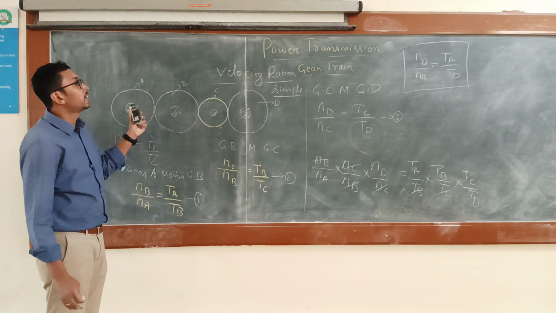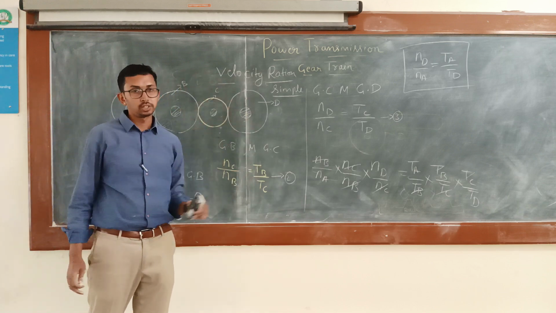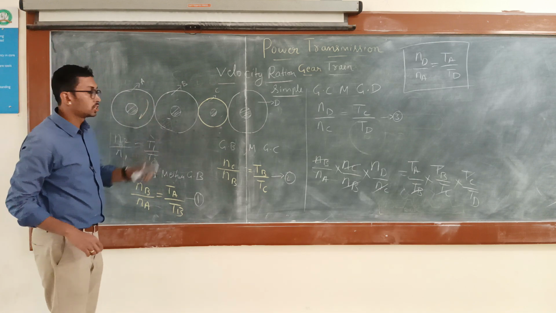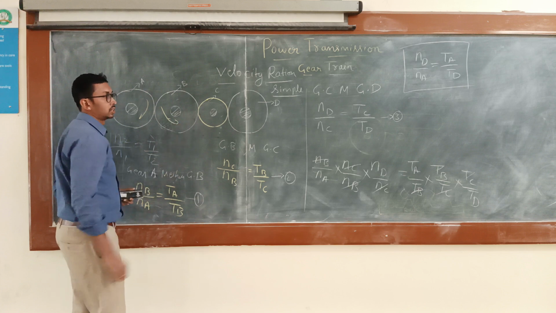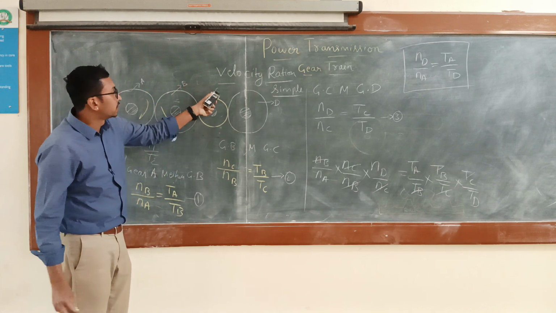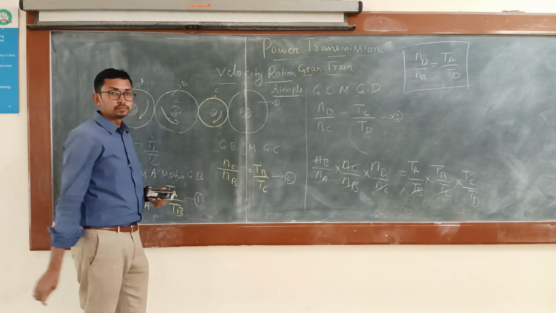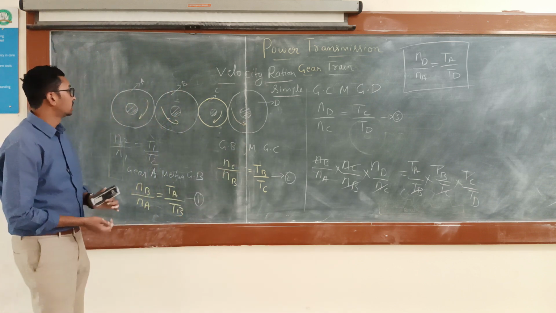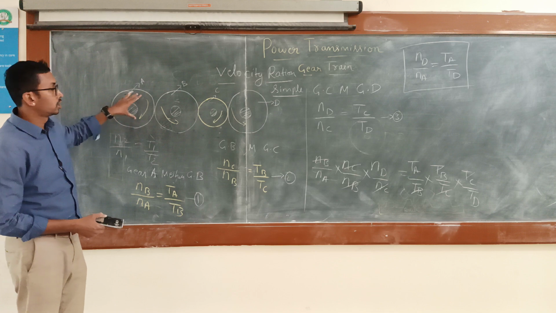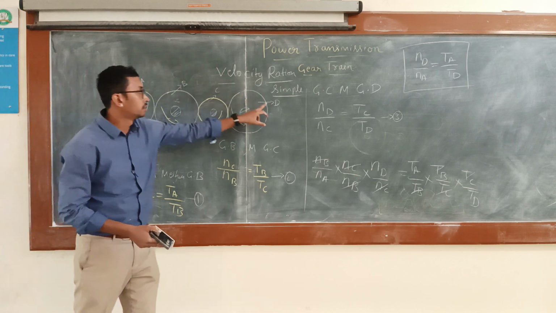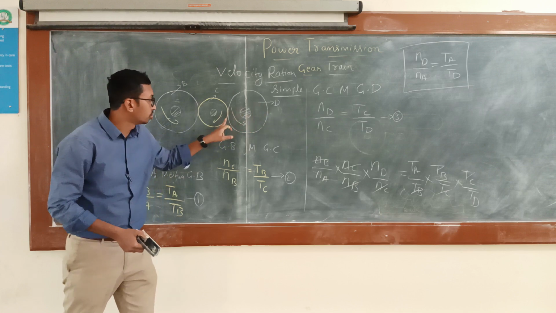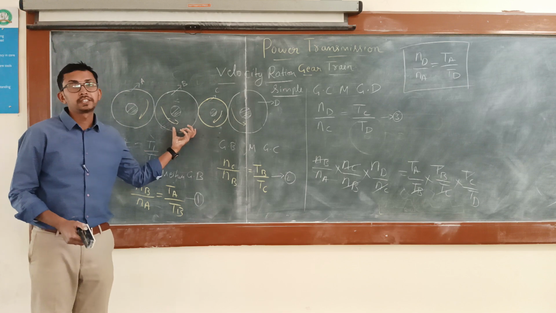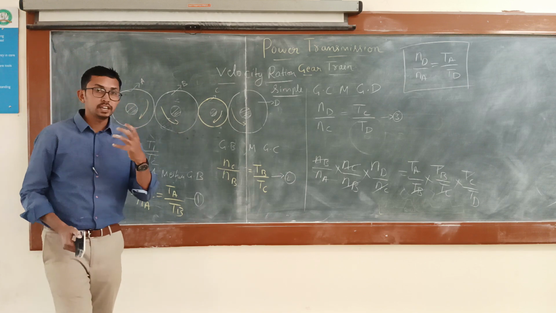And not only that, it helps us in the direction of rotation. For example, if gear A rotates in clockwise direction, then gear B is going to rotate in what? Anti-clockwise direction. If gear B rotates in anti-clockwise, then gear C is going to rotate in clockwise. And gear D is going to rotate in anti-clockwise, right? So that means, see here, the driver gear is rotating in clockwise direction. Finally, the gear D, the driven gear, is rotating in an anti-clockwise direction. What is the indication of this? How many intermediate gears are there? There are two. That is, it is an even number.